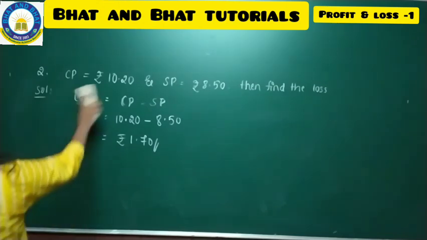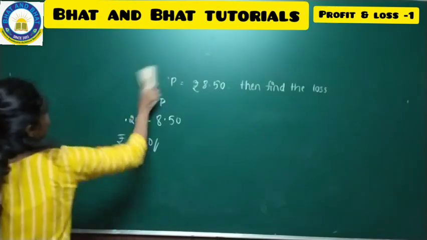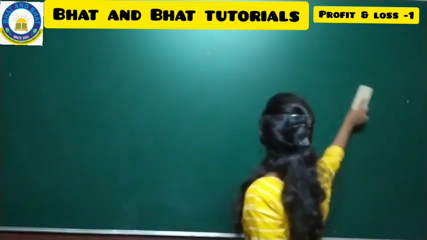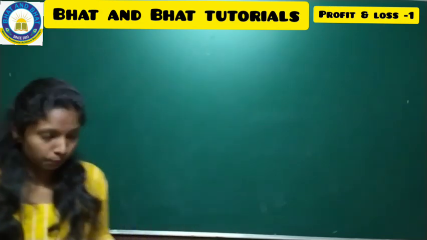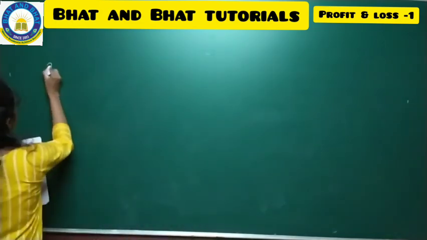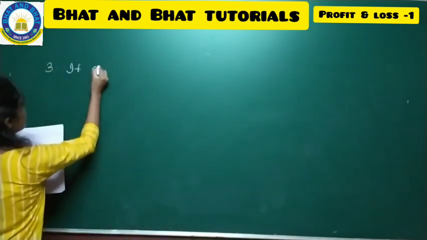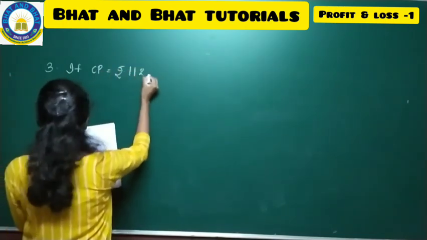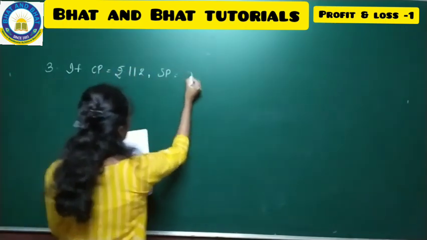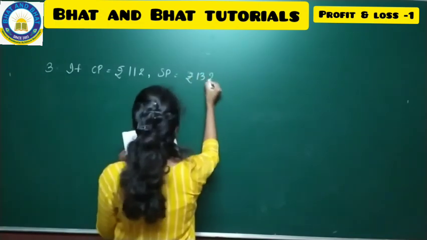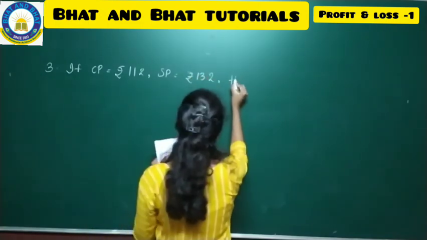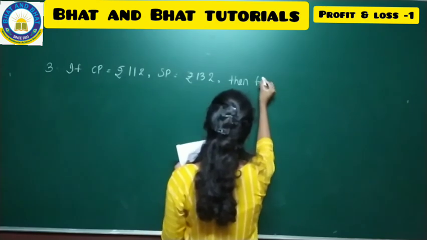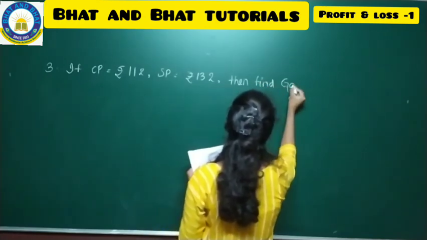The next problem is about gain, where you have to find the gain. So as I have already said, gain is nothing but profit. See to the third problem. If CP is equal to rupees 112, SP is equal to rupees 132, then find gain.